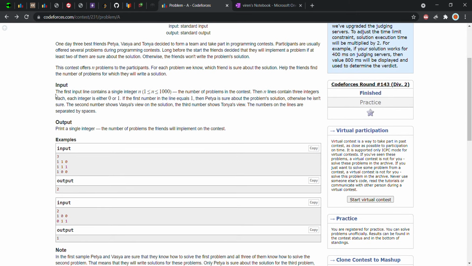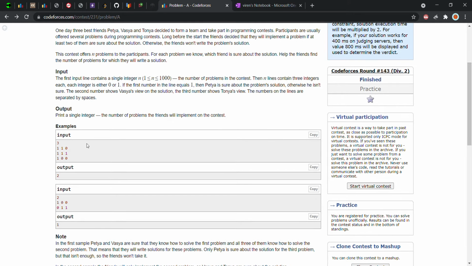Let's see what the input says. The first line of input contains a single integer n, the number of problems in the contest. The next n lines contain three integers each, either 0 or 1. Indirectly they are saying that each of the n lines is one problem, with three space-separated integers. It is either 0 or 1: 0 means they don't know the solution and 1 means that particular person knows the solution.